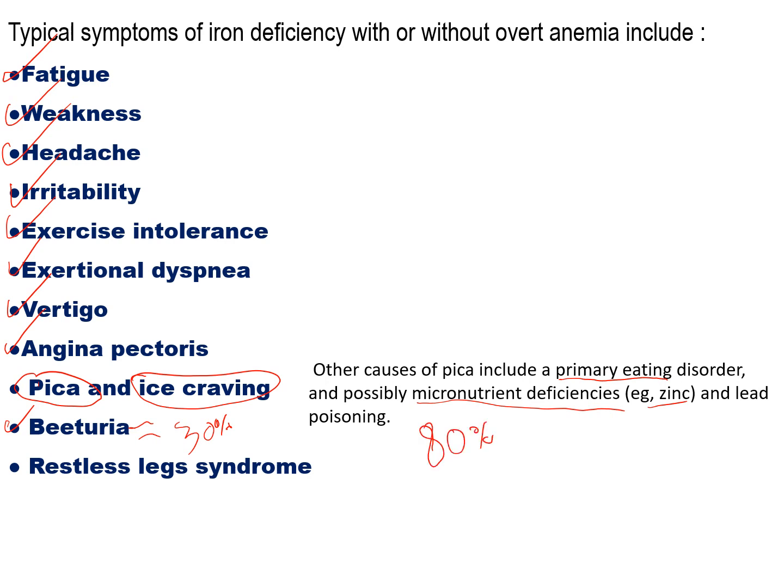Around 80% of patients with iron deficiency will develop red urine. So keep it in mind. Any patient with non-specific symptoms of fatigue, weakness, headache, and beeturia or pica of any type, you should check for iron deficiency even without overt anemia.